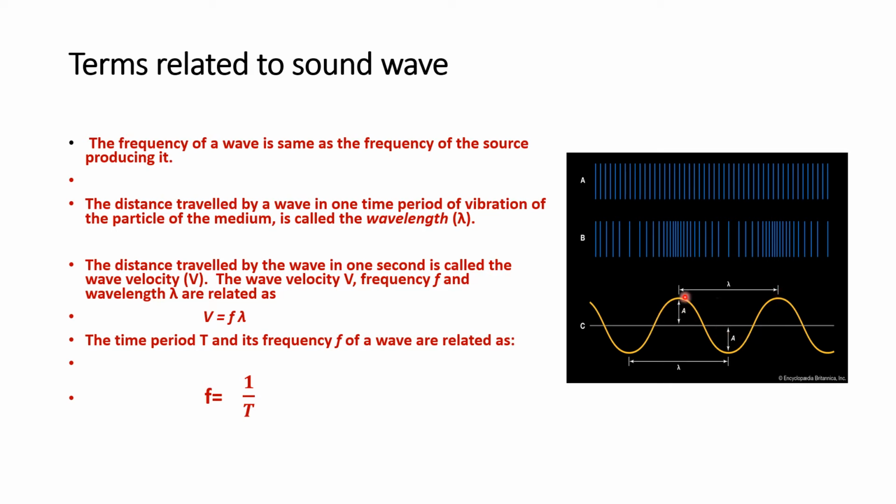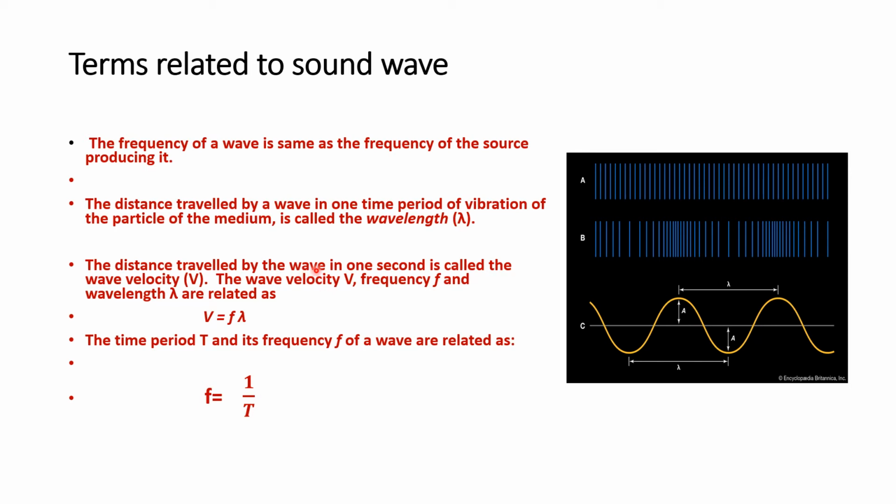So you can also say the wavelength is the distance between two consecutive crests or two consecutive troughs, as shown here. Or you can say the distance between one compression and another compression, or one rarefaction and another rarefaction, is also called the wavelength.